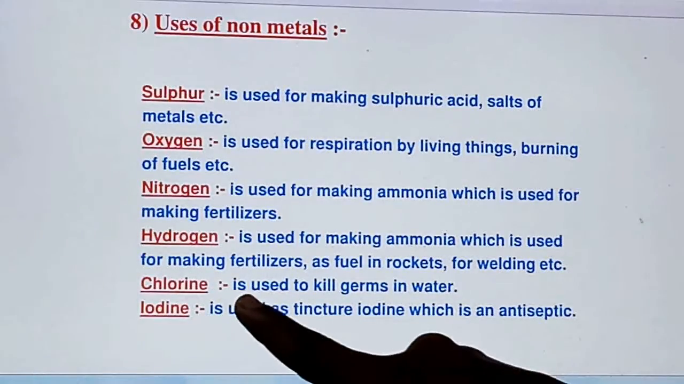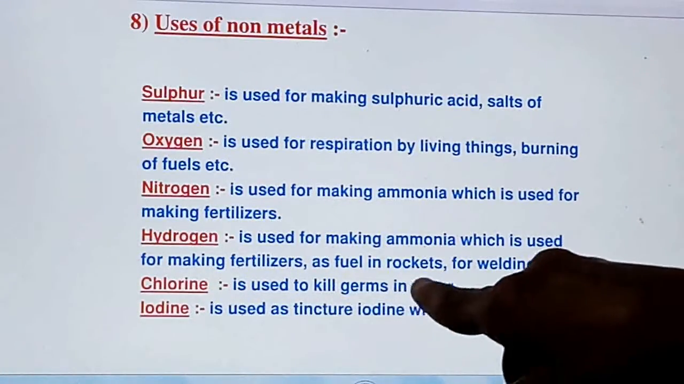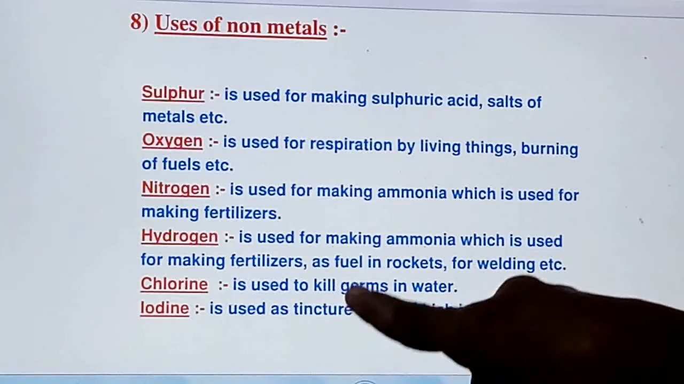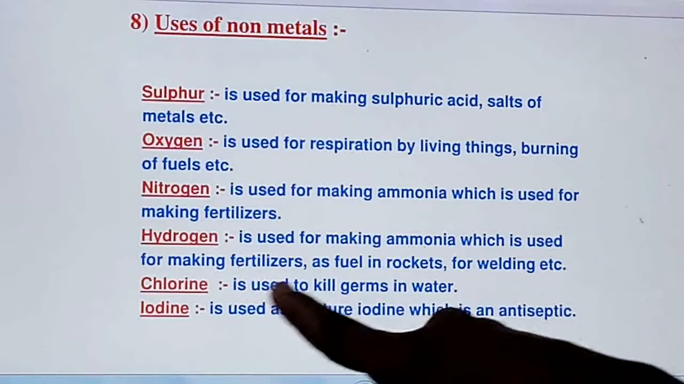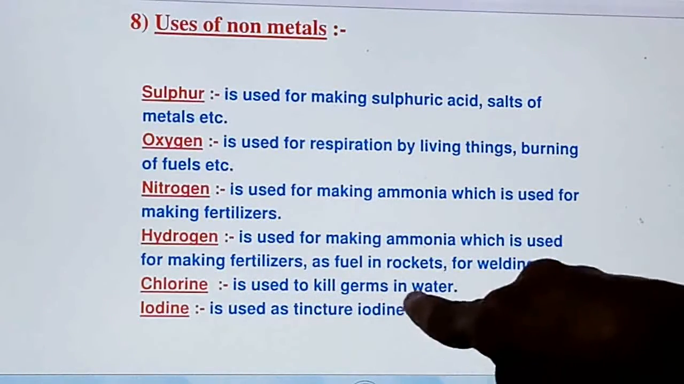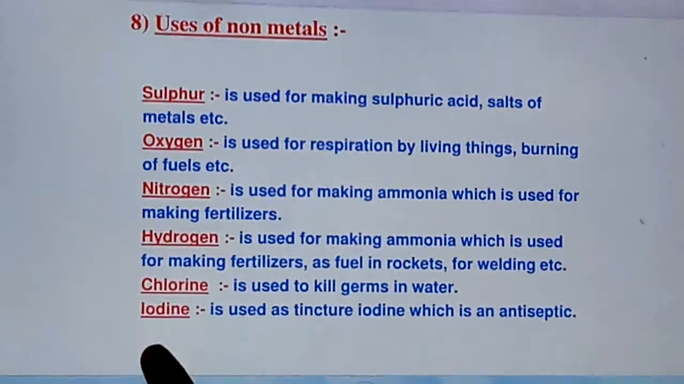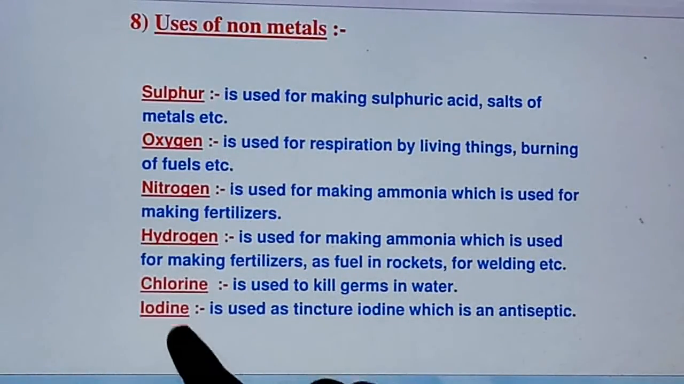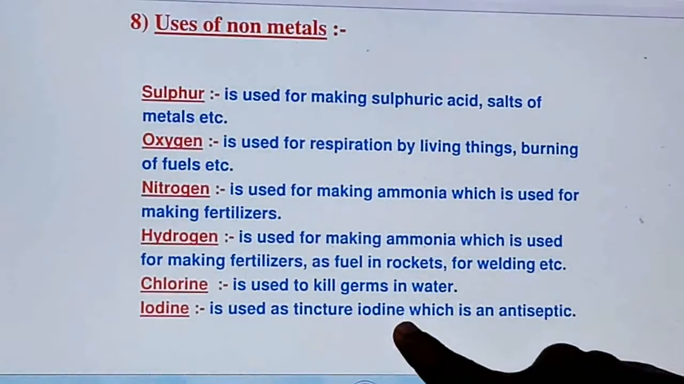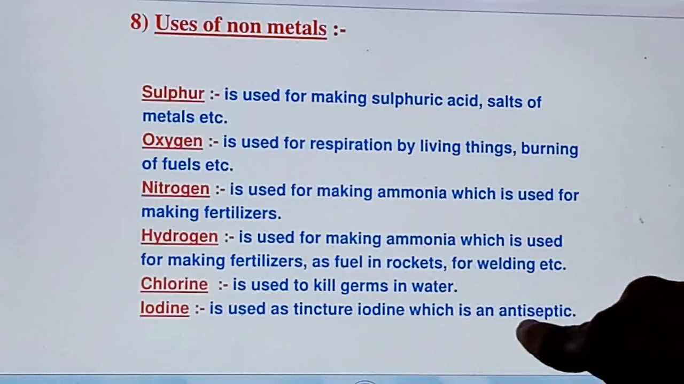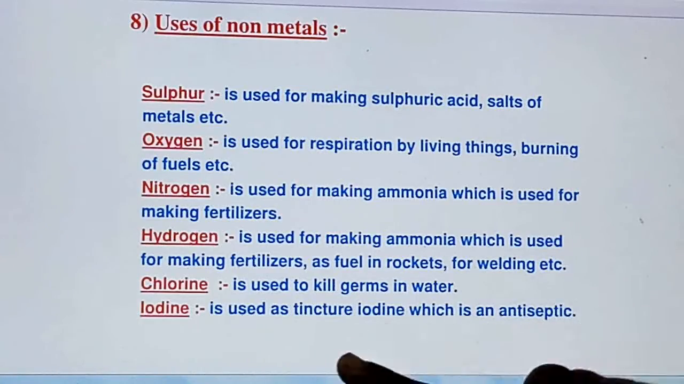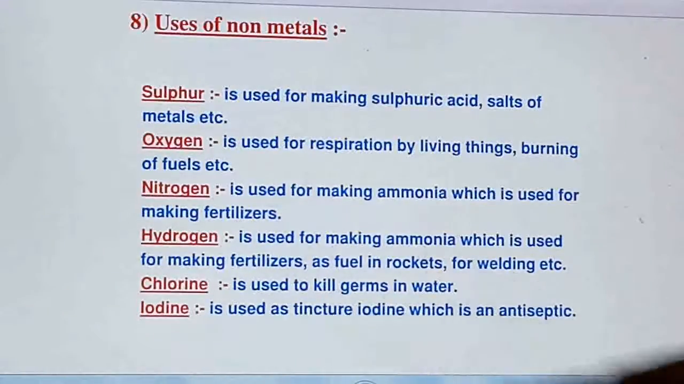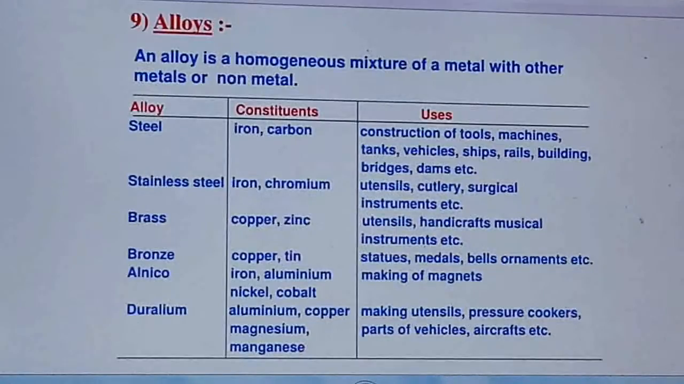Chlorine is used to kill the germs in the water, right? This was there in the textbook also, asked to guess. So chlorine is the non-metal which kills the germs in the water, so it is used in water purification. Iodine, this was also given in the textbook, is used as tincture of iodine and also as an antiseptic, used to cure wounds, right? So these are some of the non-metals with their uses.